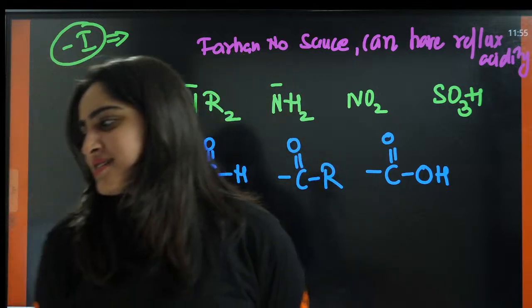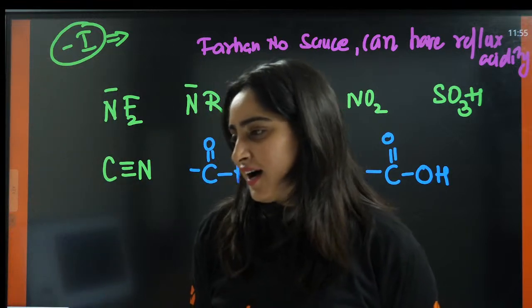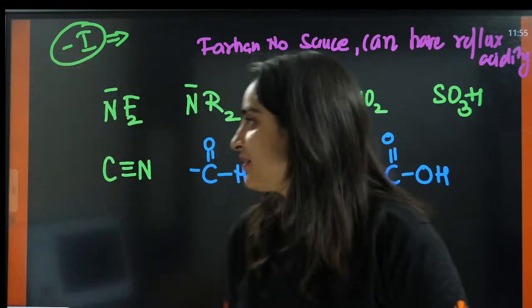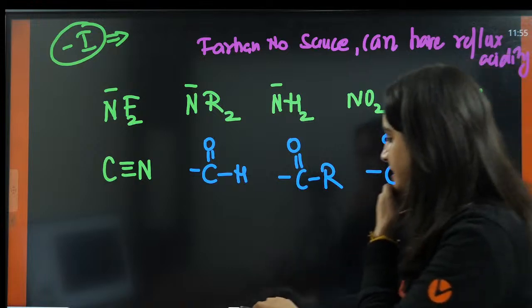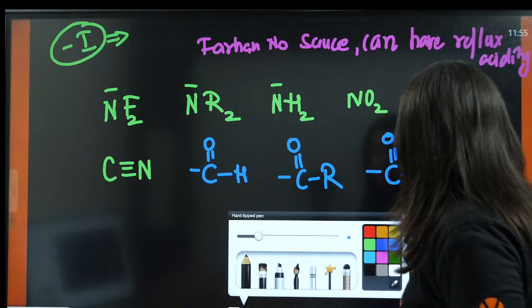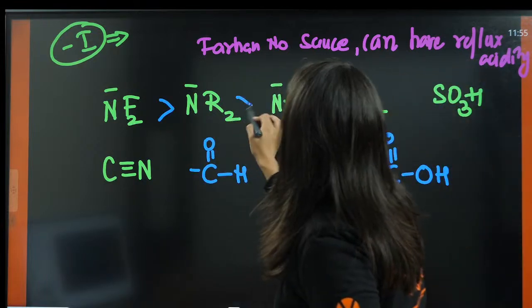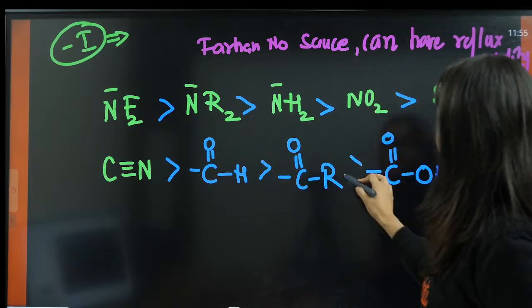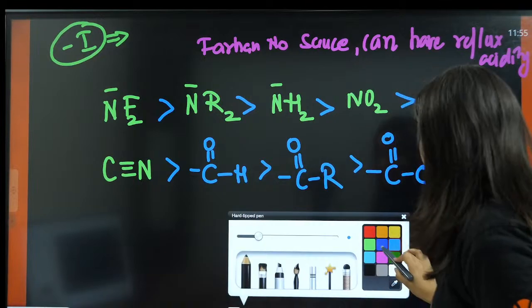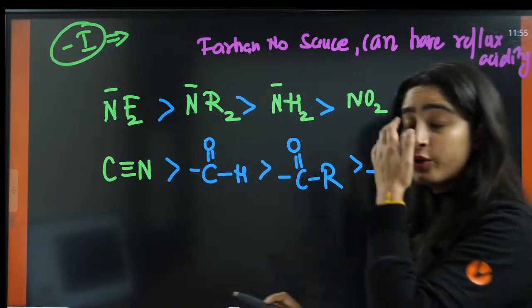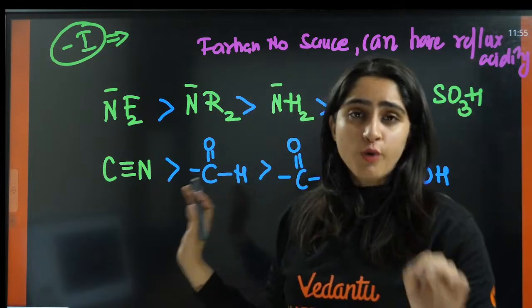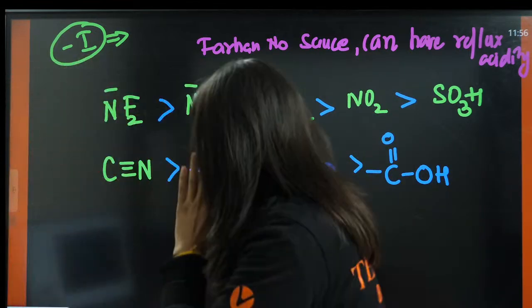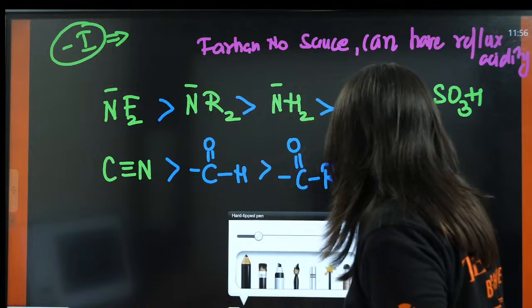Okay. Poor Farhan. So this is the decreasing order. And this is a very important order. You can be asked direct questions from this. Direct questions, I am telling you. Okay. After this, just write halogens.